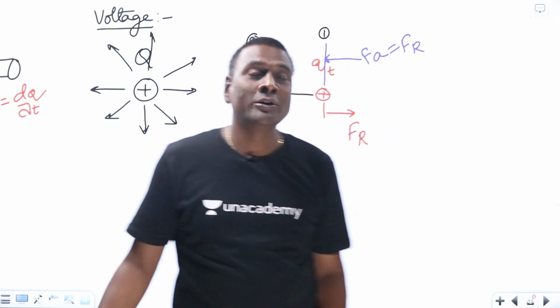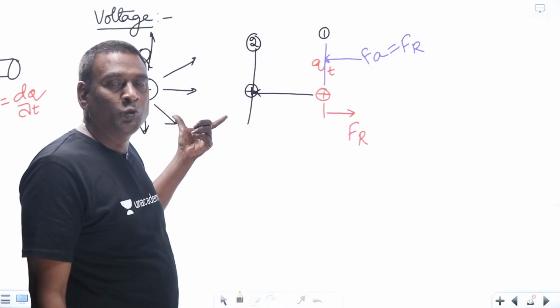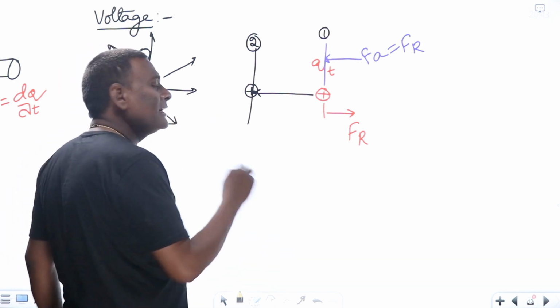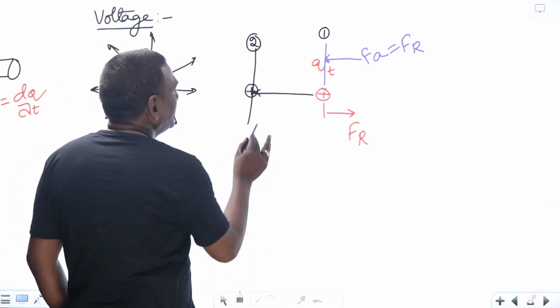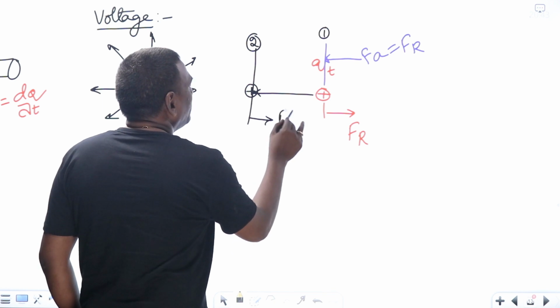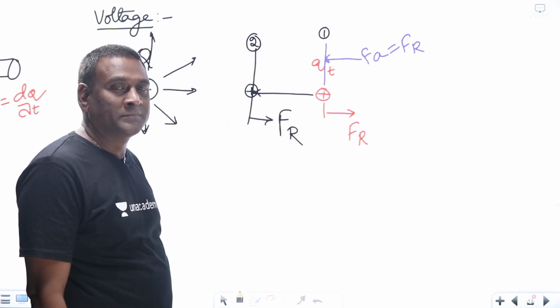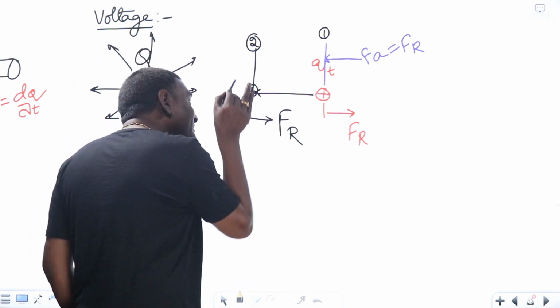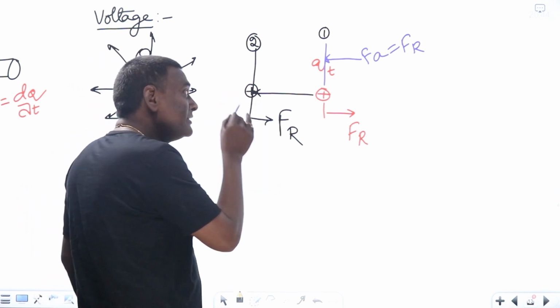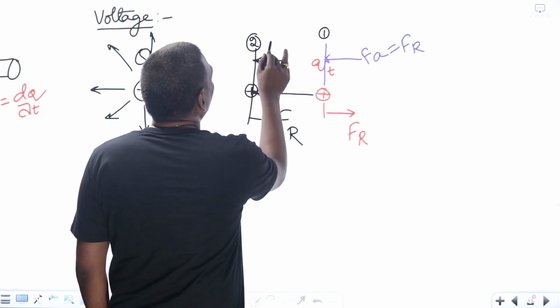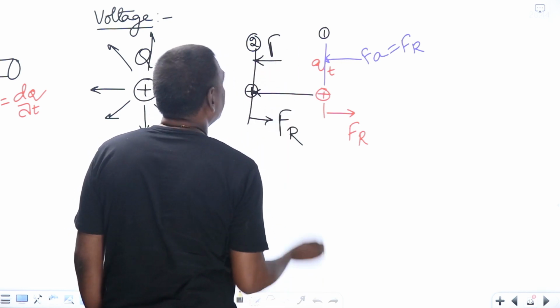Why will it be more? Because the distance is reduced; the force is Q1 Q2 by d square, inversely proportional to d square, where d is the distance between the charges. So here, you are going to get more repulsion force. In order to keep the test charge here only, you have to apply more applied force.